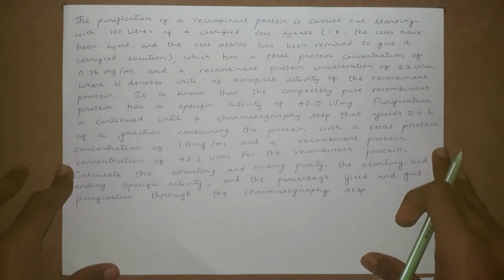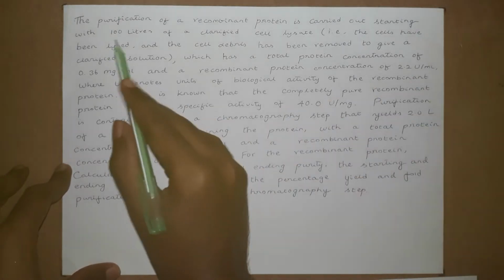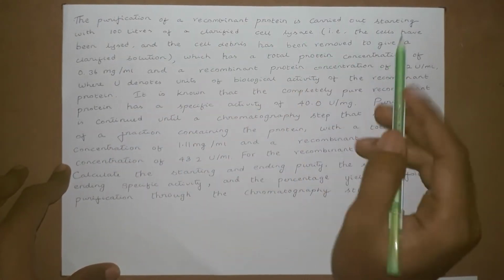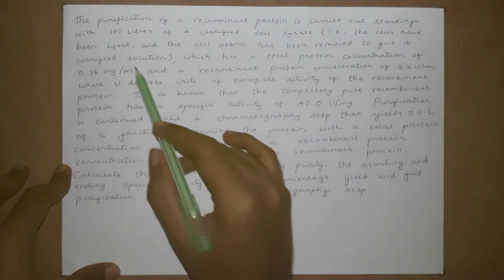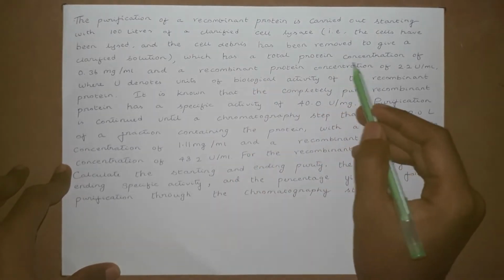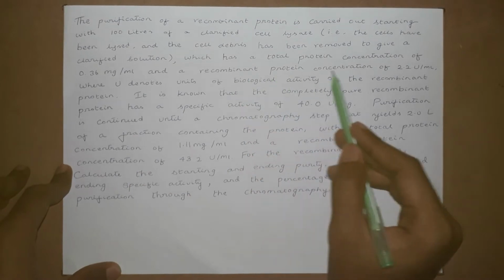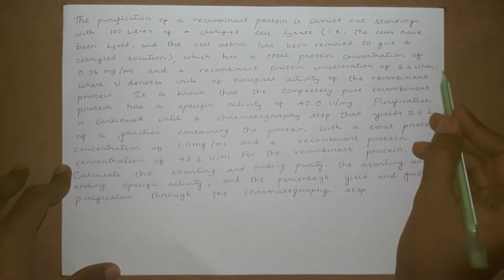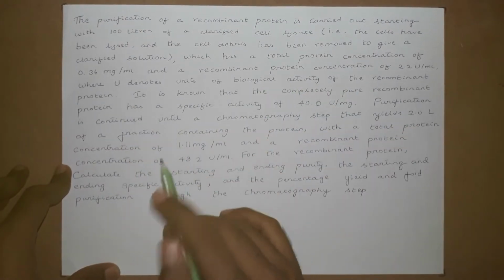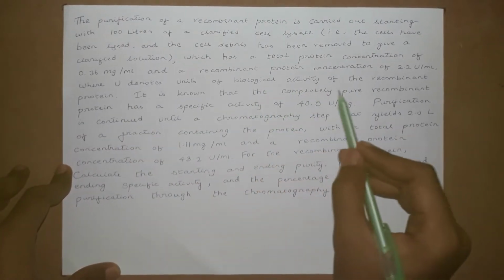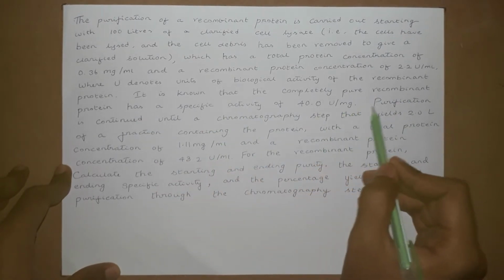Okay. The question is: the purification of a recombinant protein is carried out starting with 100 liters of a clarified cell lysate. That is, the cells have been lysed and the cell debris has been removed to give a clarified solution, which has a total protein concentration of 0.36 mg per ml and a recombinant protein concentration of 2.2 U per ml, where U denotes the units of biological activity of the recombinant protein. It is known that the completely pure recombinant protein has a specific activity of 40 U per mg.